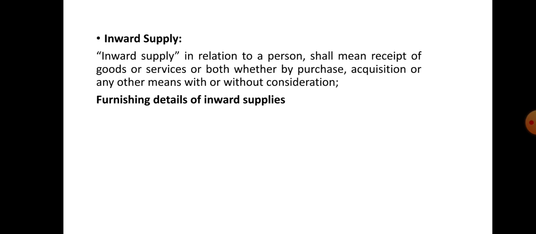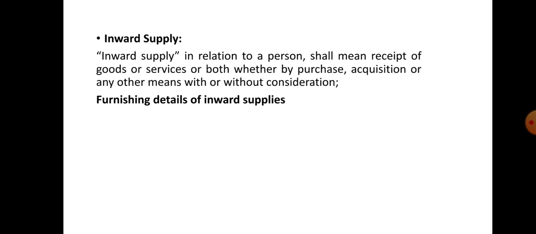Any registered person who has furnished the details under the subsection for any tax period, which remained unmatched under section 42 or section 43, shall, upon discovery of any error or omission, rectify it in the tax period during which the error or omission is noticed, in the manner prescribed, and shall pay the tax and interest, if any, in case of short payment of tax on account of such error or omission in the return furnished for such tax period.